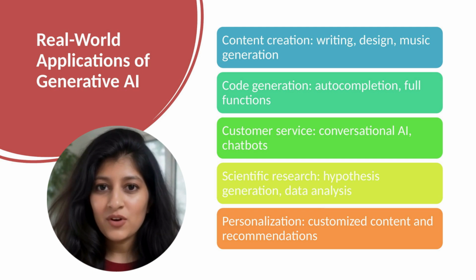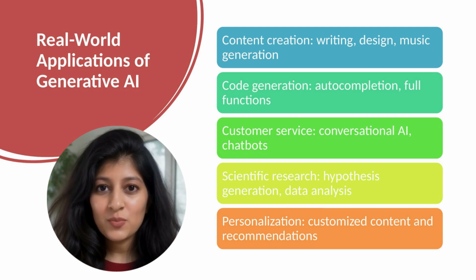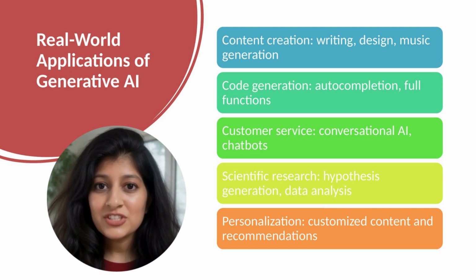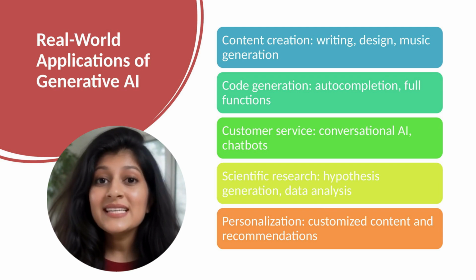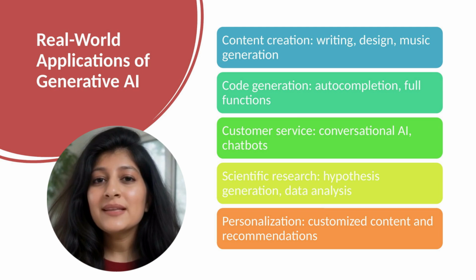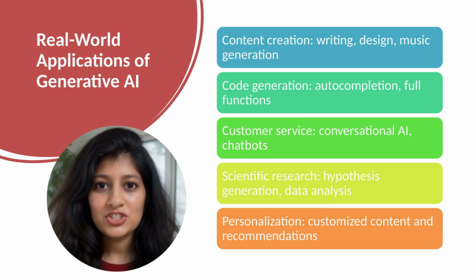Customer service: chatbots using large language models handle customer inquiries. They understand context, generate human-like responses, handle multiple languages. This reduces human workload on routine questions. Scientific research. Generative models help generate research hypotheses. Text-to-image models visualize concepts. Models analyze research papers, identify patterns, suggest next directions. In materials science and drug discovery, generative models design candidate molecules. Personalization. Recommendation systems become more sophisticated using generative AI. Content curation, email personalization, product suggestions all benefit.